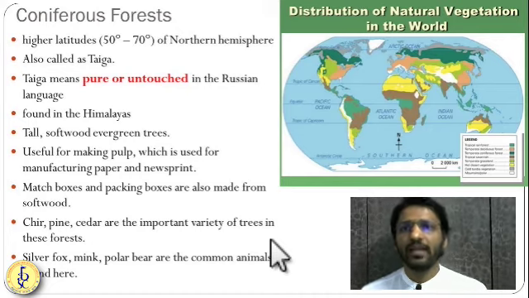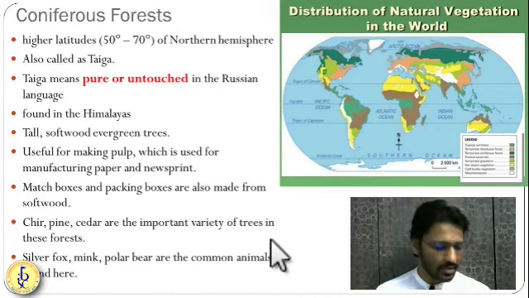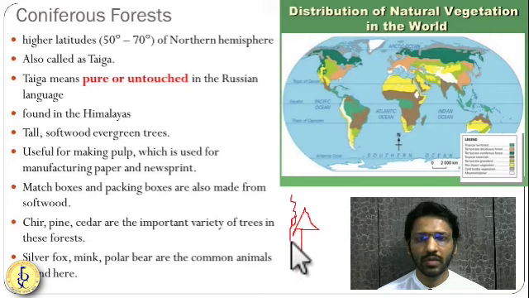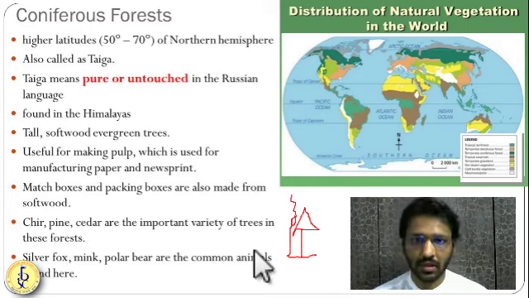Okay. The next type of forest is the coniferous type of forest. As the name suggests, the forest is cone shaped. The trees are cone shaped. When the trees are cone shaped, because it is present in the high latitudes, whenever there is a snowfall, snow will slide down from the cone shaped trees onto the earth. Getting it? So that's why this coniferous shape is given to the forest.